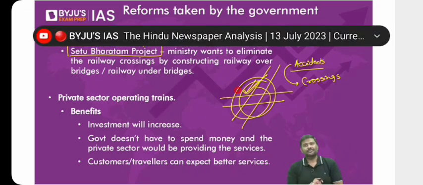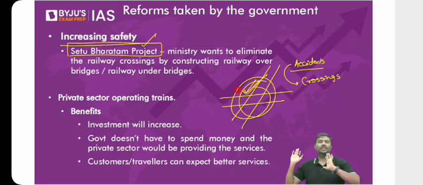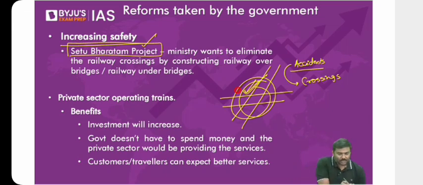Now, what is the solution then? What is the solution to all of this? The solution is, why don't we separate the railway track from the road? On the same road, we should not have a railway crossing. Eliminate railway crossings so that accidents will not happen. That is the objective of the Setu Bharatam project.